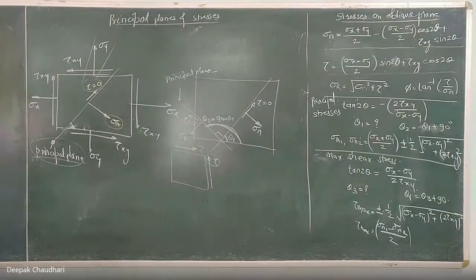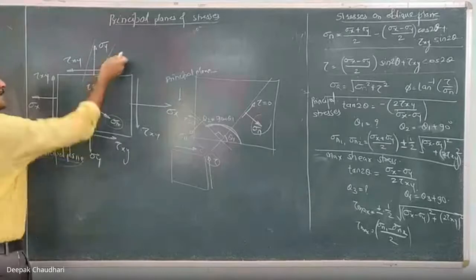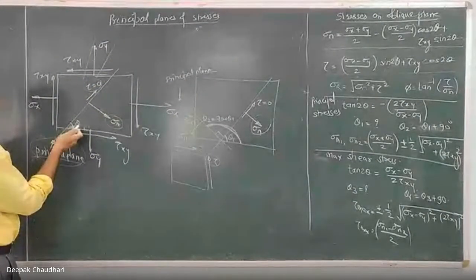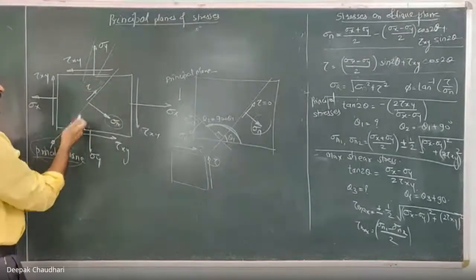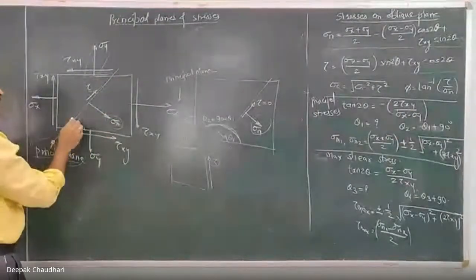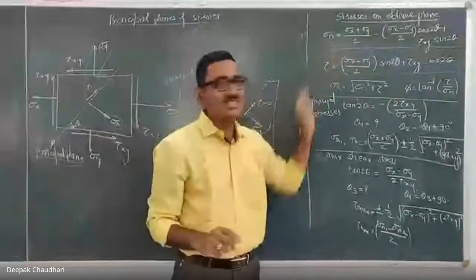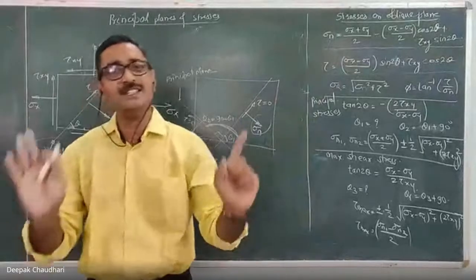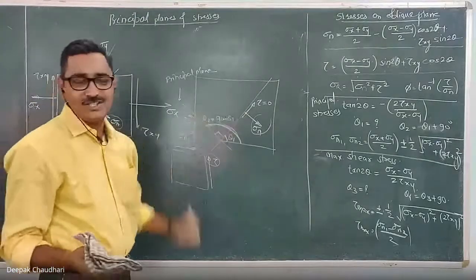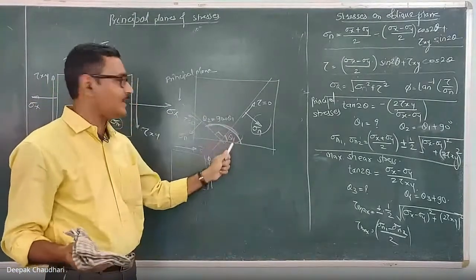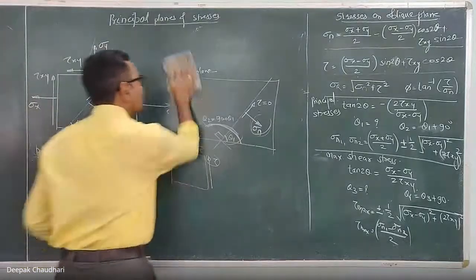Now, how to calculate that principal stress? Suppose I consider any inclined plane, inclined at an angle of theta degrees, on which there is shear stress as well as normal stress. You know how to calculate the normal and tangential stresses acting on an oblique plane inclined at any angle theta. These are the normal and tangential stresses acting on any plane inclined at an angle theta. But the principal plane is different. A principal plane is the plane on which the shear stress is 0. So first we have to find out its location, its inclination, and then find out how much normal stress acts on that plane. Clear?